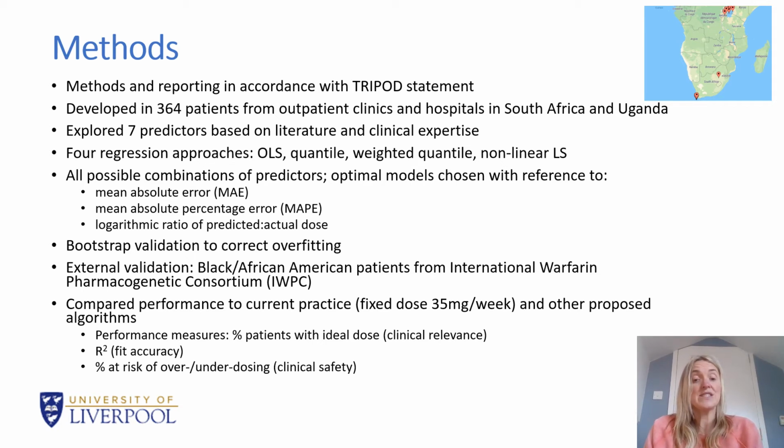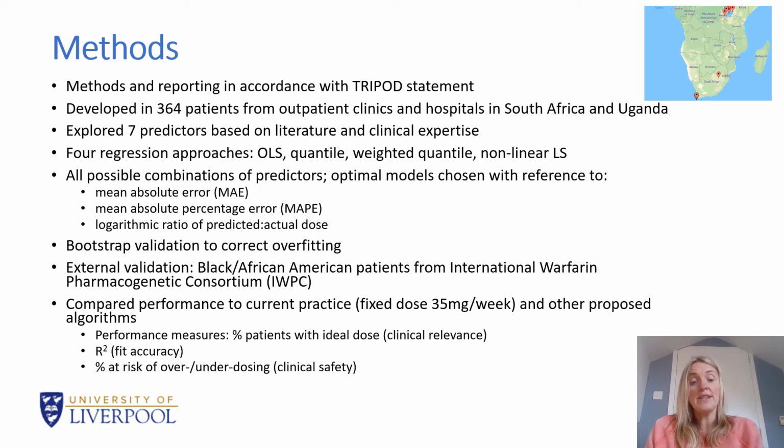And we also had an external validation cohort, which consisted of Black or African American patients from the International Warfarin Pharmacogenetic Consortium. We also compared the performance of our chosen model to current practice, which in the locations from which our patients were recruited is a fixed dose of 35 milligrams of warfarin per week. And we also compared our model to other proposed algorithms from the literature.